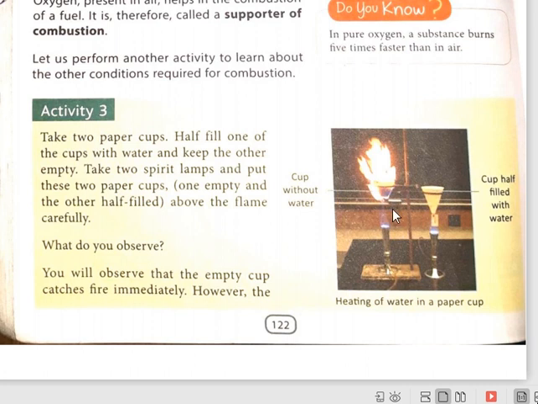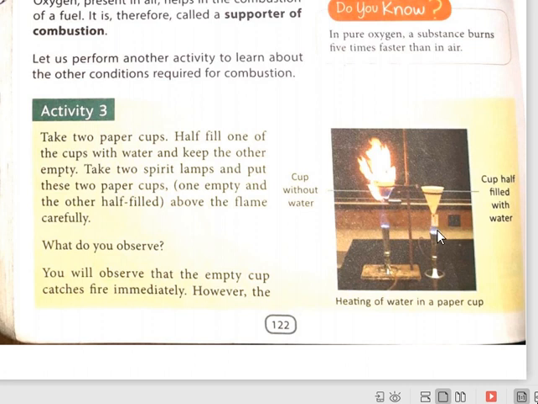See, one activity is shown here. We've taken two paper cups. One is filled with water and the other has no water. We have put both on a flame. We found that the cup which has no water burns. It is that paper cup that is burning. But this one has water, so it will not burn.